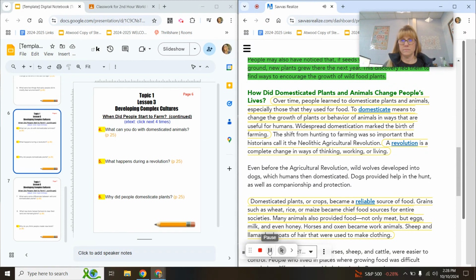The shift from hunting to farming was so important that historians call it the Neolithic Agricultural Revolution. A revolution is a complete change in ways of thinking, working, or living.